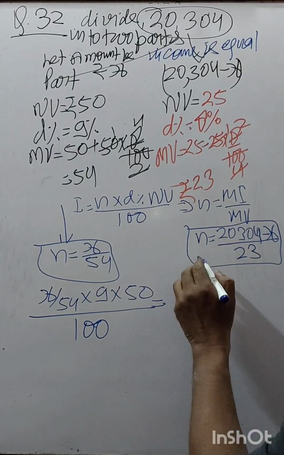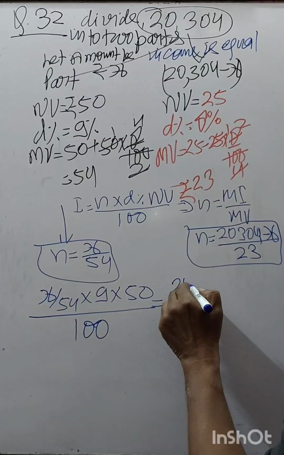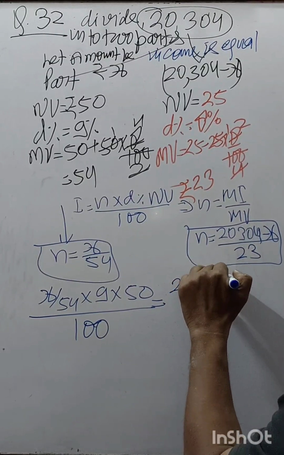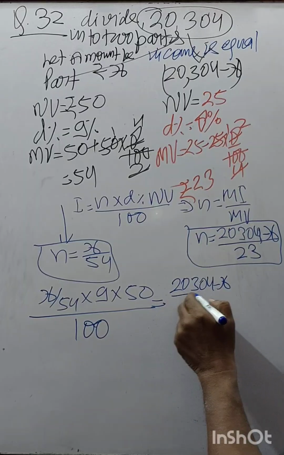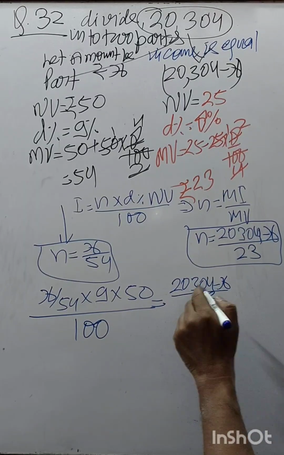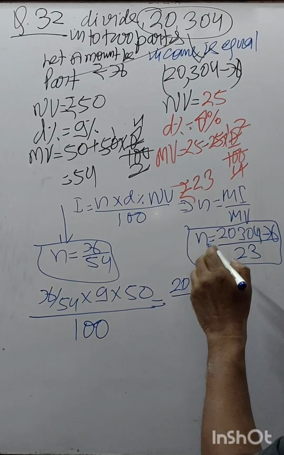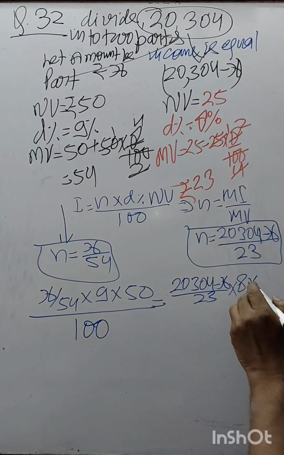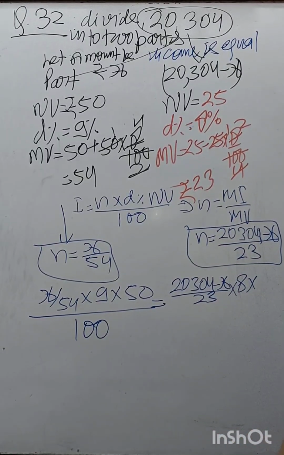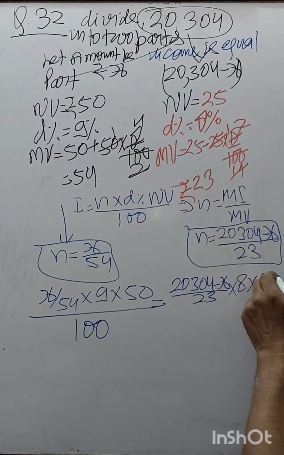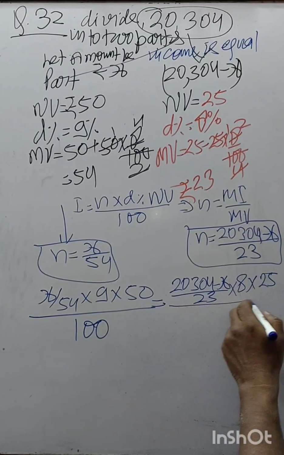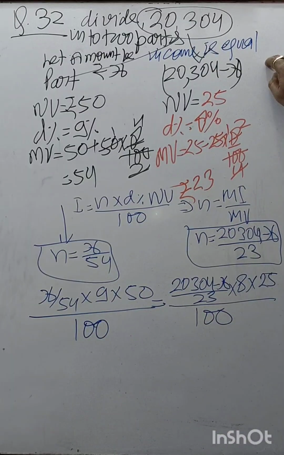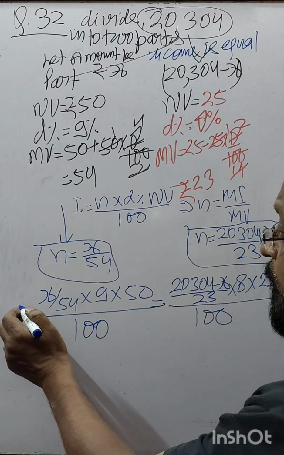And the second part: 20,304 minus x upon 23 into dividend 8 into nominal value 25 upon 100. They are equal, income is equal.